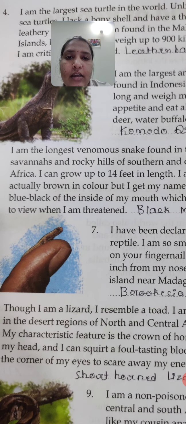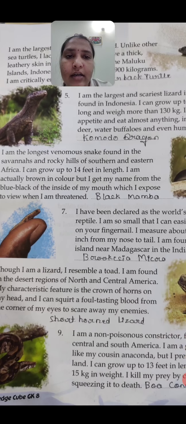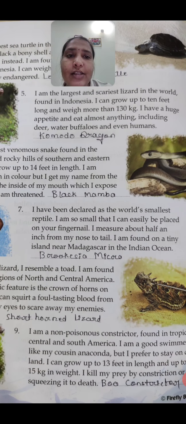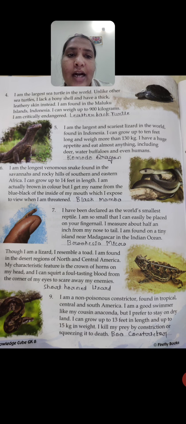See here, see the picture. This is the Komodo dragon. This is the largest and the scariest lizard in the world. What do you mean by lizard? Halli in Kannada.